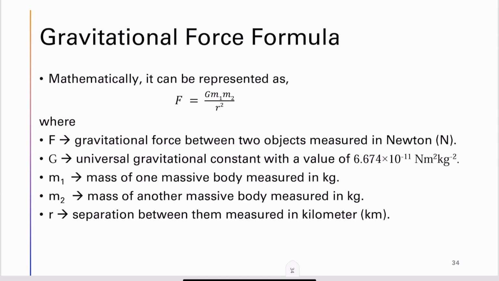Mathematically, it can be represented as F is equal to G m1 m2 divided by r square, where F is the gravitational force between two bodies measured in the unit of Newton, G is the gravitational constant and its value is 6.674 into 10 to the power of minus 11 Newton meter square per kilogram square. m1 is the mass of one massive body in kilogram, m2 is the mass of another massive body in kilogram, r is the distance of separation between two massive bodies. So the distance is measured from the center of one object to the center of the other object.